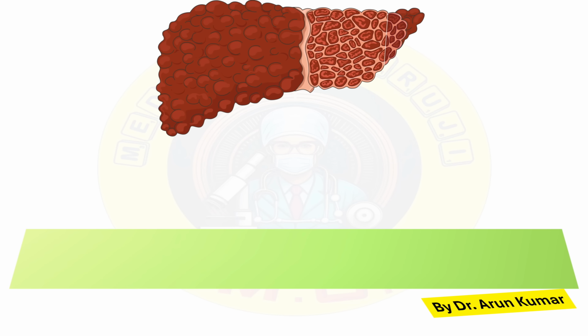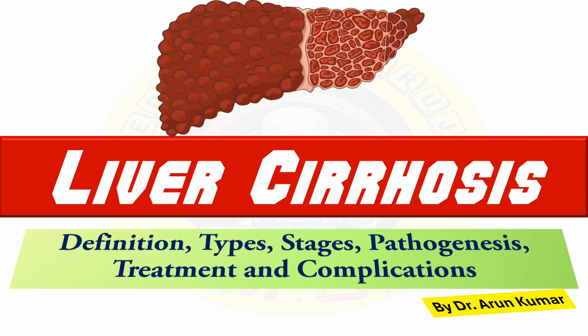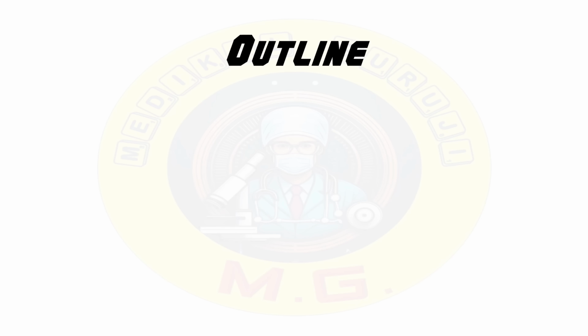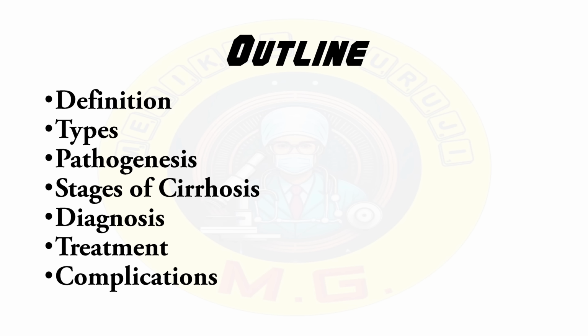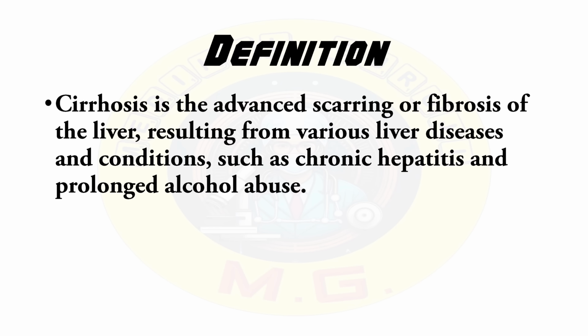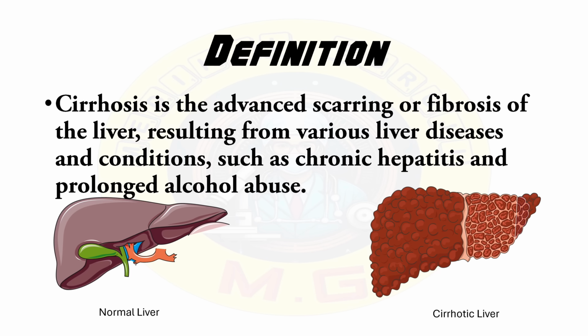Today our video is about liver cirrhosis, its definition, types, pathogenesis, stages, diagnosis, treatment and complications. What is liver cirrhosis? Cirrhosis is the advanced scarring or fibrosis of the liver which results from various liver diseases and various conditions such as chronic hepatitis and prolonged alcohol abuse.